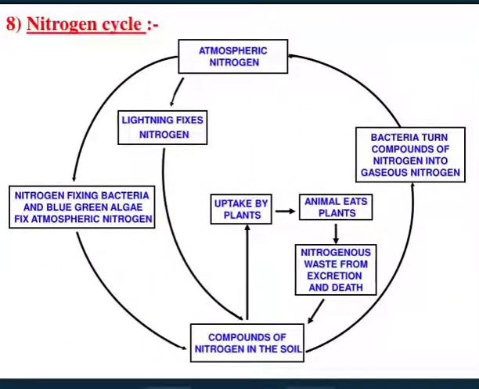Here is a very important cycle known as nitrogen cycle. As you know, nitrogen cannot be obtained directly by the soil bacteria. So here is one kind of bacteria which convert nitrogen into different forms, and these different forms of nitrogen are used by the plants for their growth.